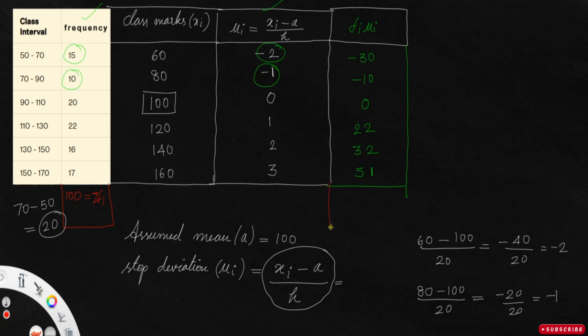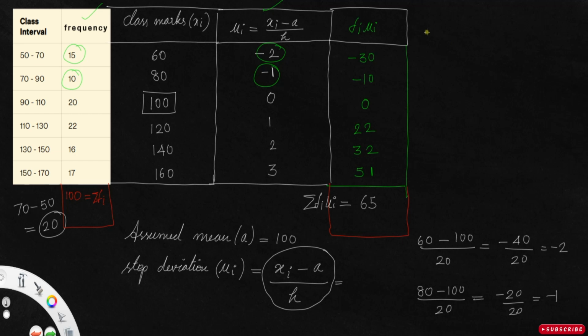Now you need to find the sum of this table also, sigma fi ui. Minus 30 minus 10 is minus 40. Minus 40 plus 22 plus 32 plus 51, it's actually 65. While doing the sum, you have to consider the sign also.